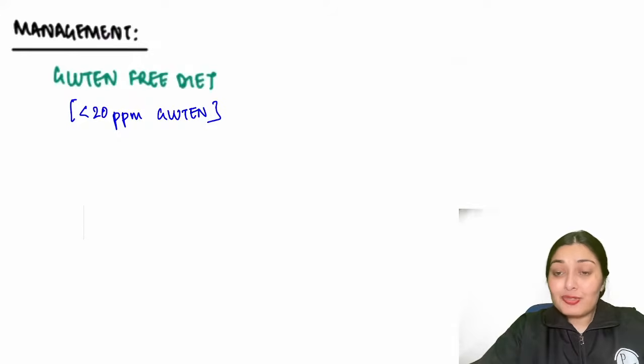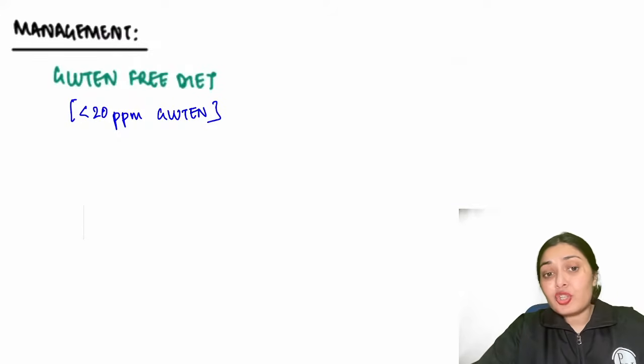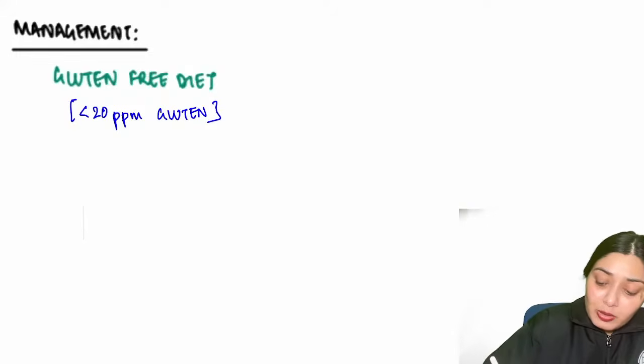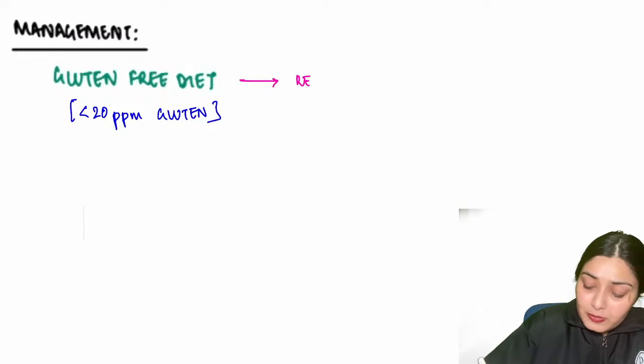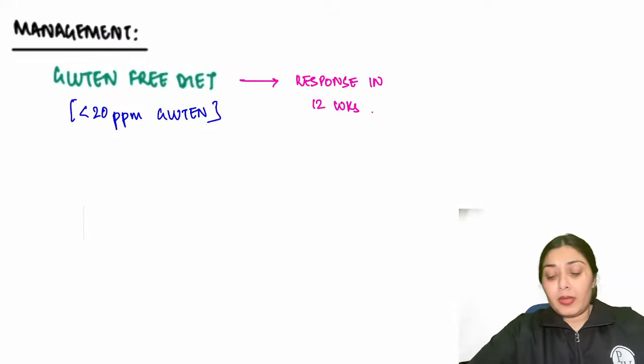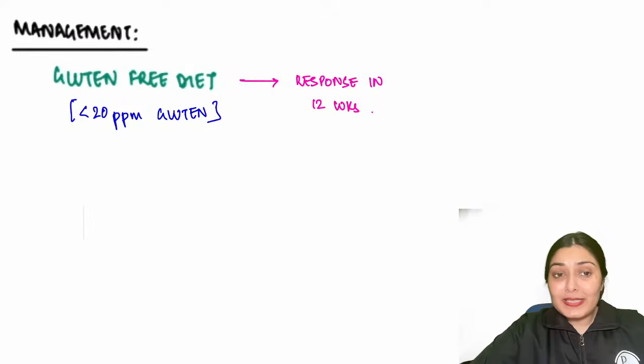And once you take this child on a gluten-free diet, the response is seen within 3 months, that is 12 weeks. So you see a response in 12 weeks. Right, so this is all about your celiac disease.